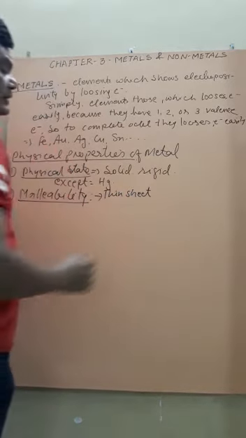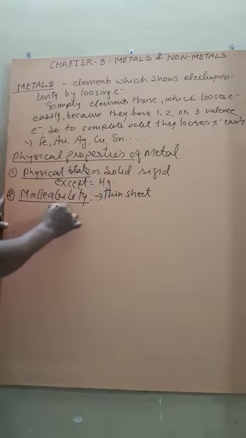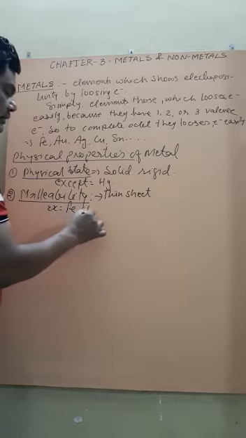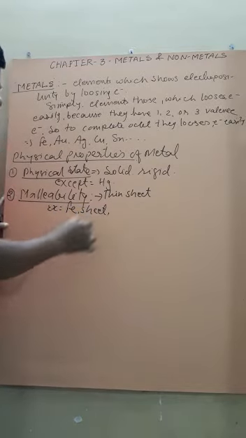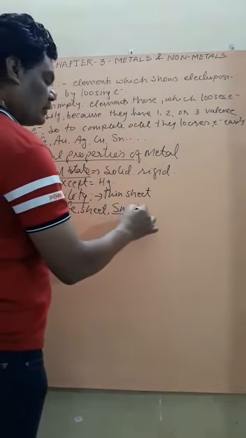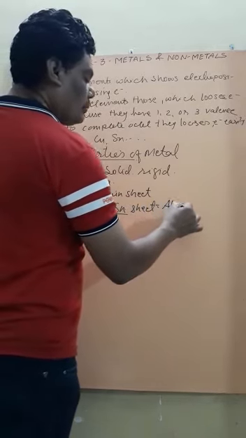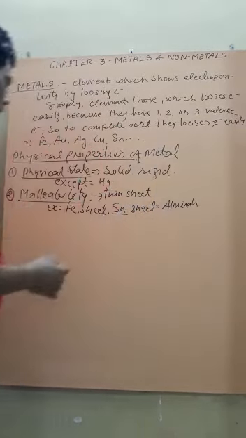This property is known as malleability. So, students, metal shows malleability. Do you know what could be the example? Say iron sheet, tin sheet which we use in an almirah. We make the almirah by this.